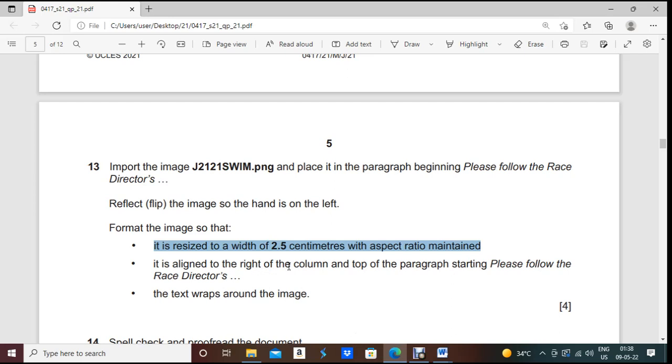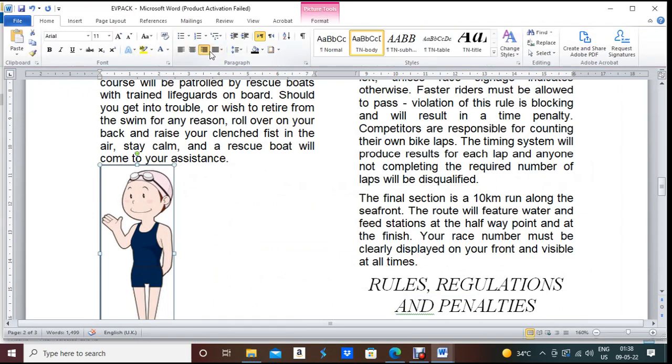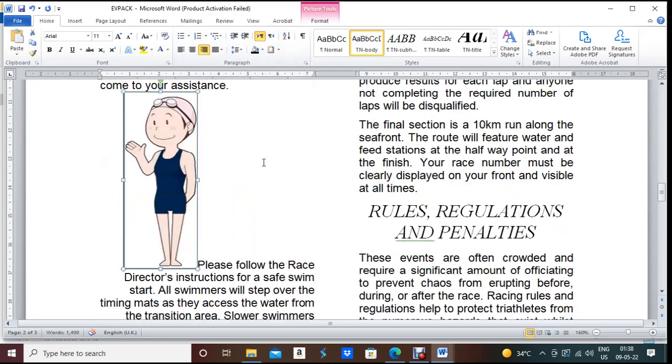And then what they're asking to do, it is aligned to the right of the column and top of the paragraph starting, please follow the raised directors. The text wraps around the image, so right of the column. So what you have to do, select the picture, then go to home. Alignment should be right side.